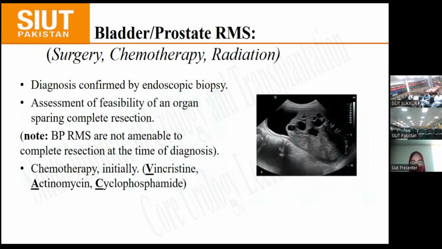So we will be discussing only the genitourinary rhabdomyosarcoma. The first one is bladder and prostate rhabdomyosarcoma, where the diagnosis is confirmed by endoscopic biopsies, and assessment of the feasibility of an organ-sparing complete resection is done later on. Bladder and prostate rhabdomyosarcoma are usually not amenable to complete resection at the time of diagnosis, so chemotherapy is given initially, and the regimen is vincristine, actinomycin, and cyclophosphamide.